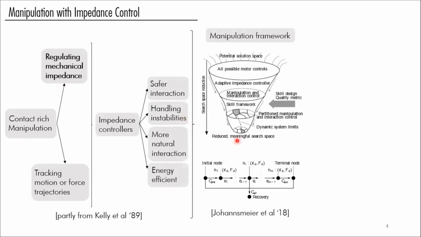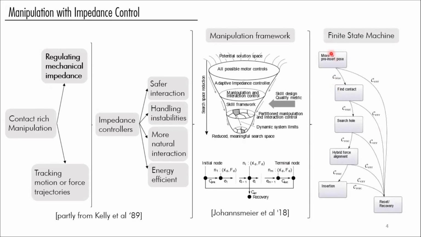In our case, we basically built our work above a recently proposed manipulation framework, where one of the main ideas, as illustrated in this figure, is that we can simplify the complexity of our problem. We can reduce the search space of the parameters that we have available, and we can also use a graph-based skill formalism to leverage a modular scenario where we can use different skills in different manipulation tasks. And they also extend some previous works in terms of impedance controller to Cartesian space.